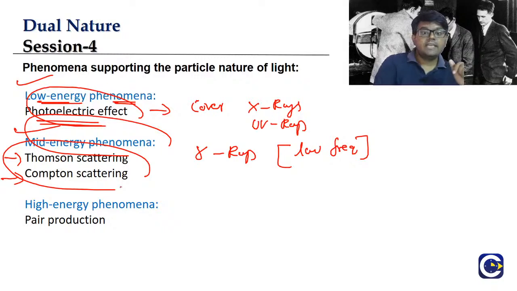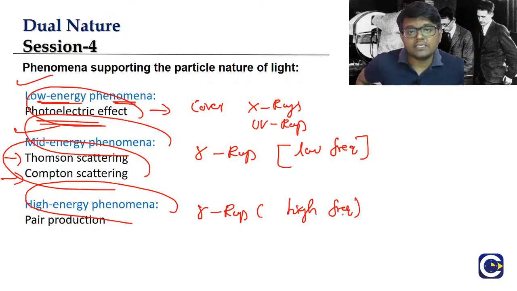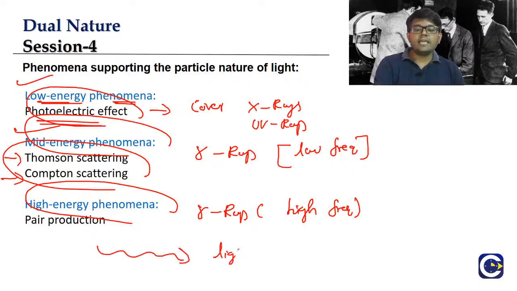Then we have phenomena that happen in the very high energy range. That is only possible with gamma rays which have very high frequency. These experimental observations can also be explained only when we assume that light is made up of particles. We cannot explain them by considering light as a wave.